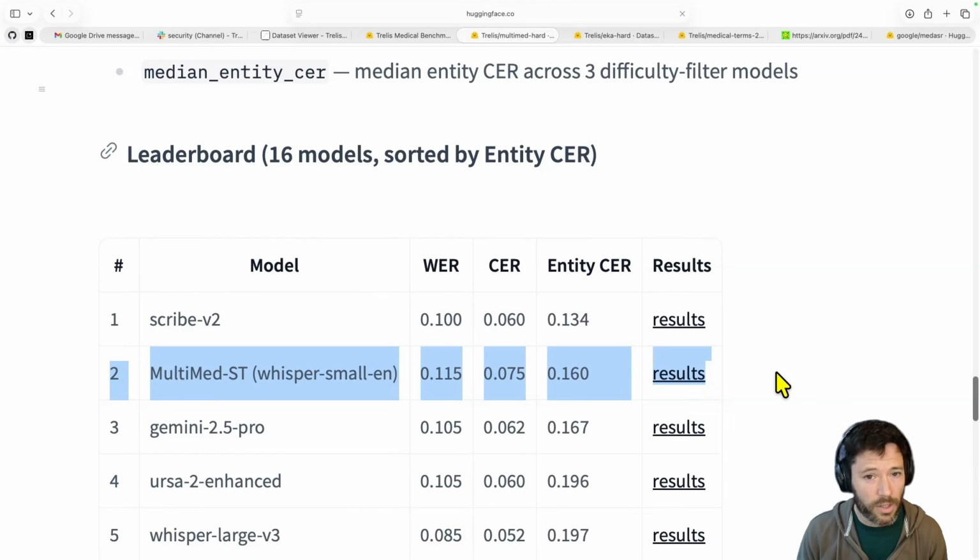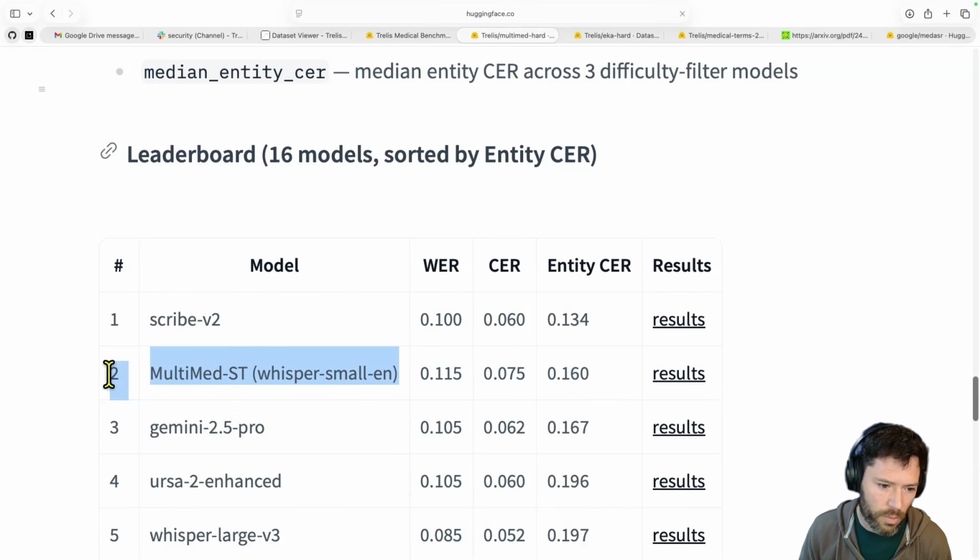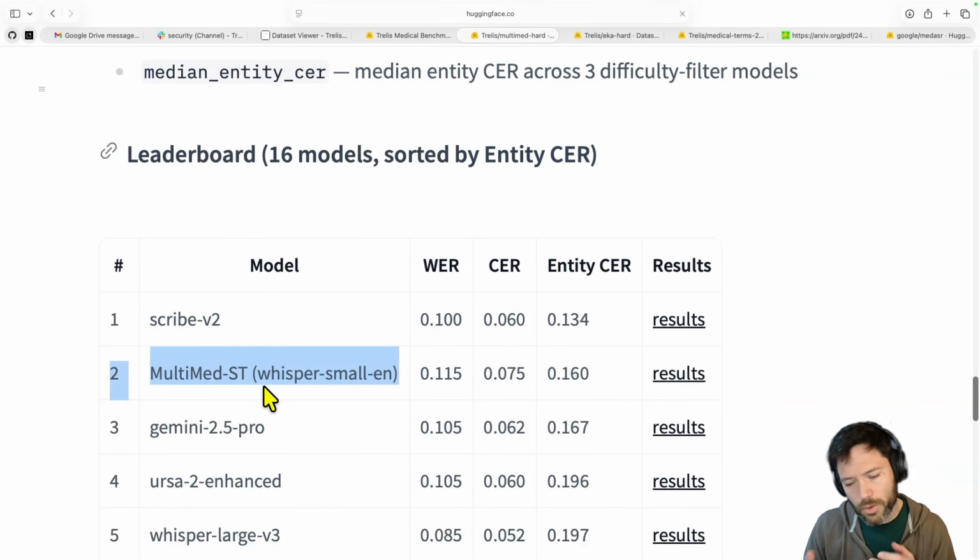Because it's in distribution. It's not that this model has been trained exactly on this data, because this is the test split that I've drawn from. It's been trained on a training split, but clearly because it's in domain, it's doing well. And what you'll see when we move to another data set that's out of distribution, actually this model does quite poorly. So this highlights how if you fine tune just on one kind of domain, you can perform quite poorly on another domain within medical.